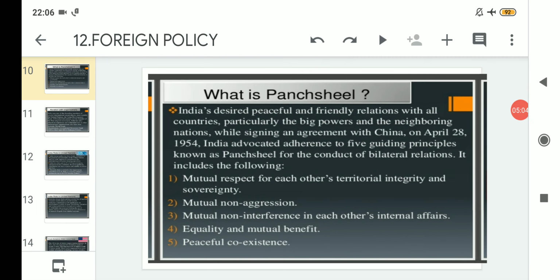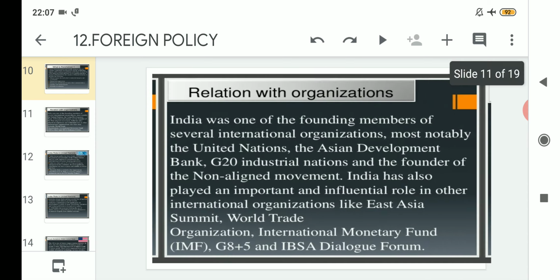Clear? This is one of the steps towards a good foreign policy. If we say that India has a good foreign policy, then we should also mention that Panchsheel has played an important role in developing it.